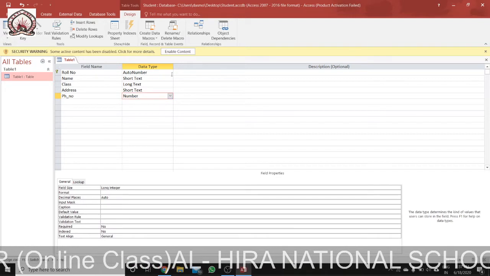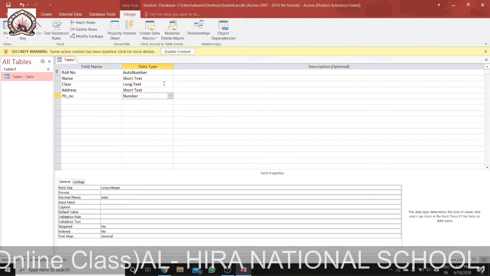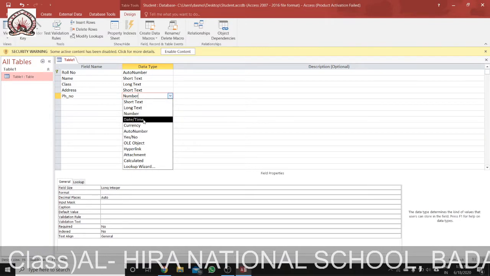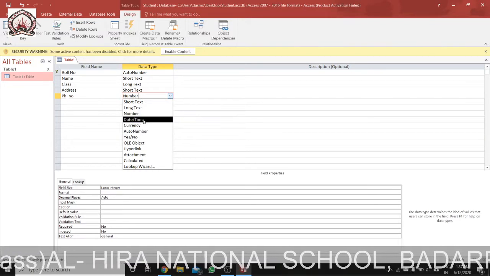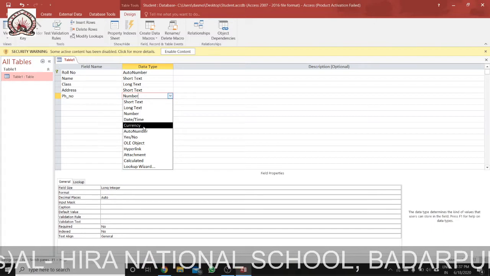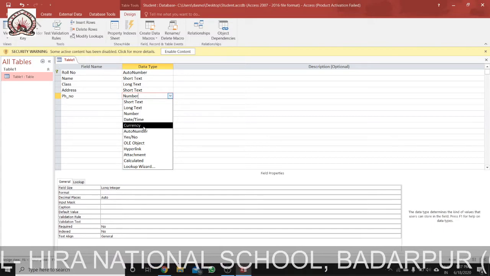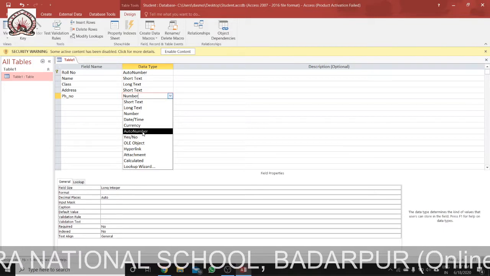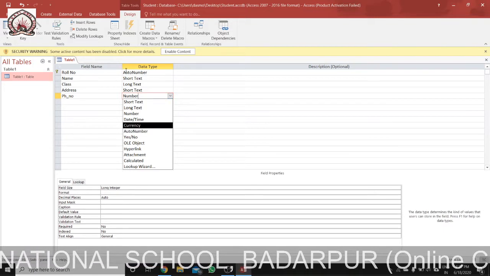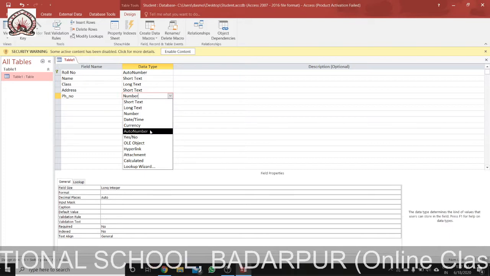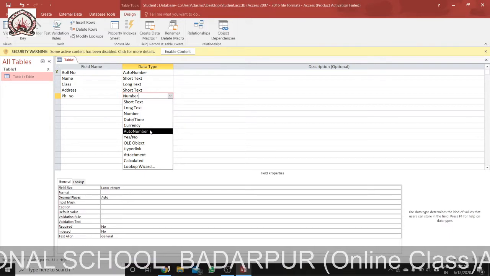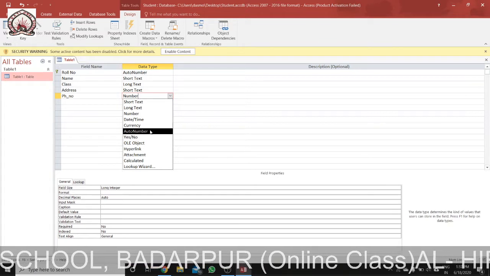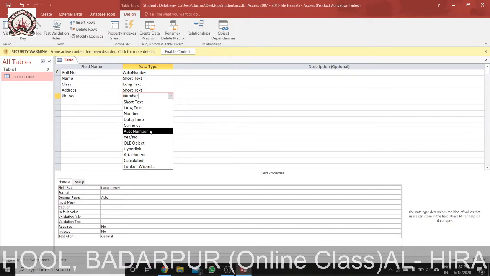Then we have number, which is used for numeric data. Then date and time, which is used for storing date and time values. Then currency, by which we can specify currencies in different formats. Then auto number, which I have used in roll number for the primary key. It stores an integer that increments automatically as a record is added.